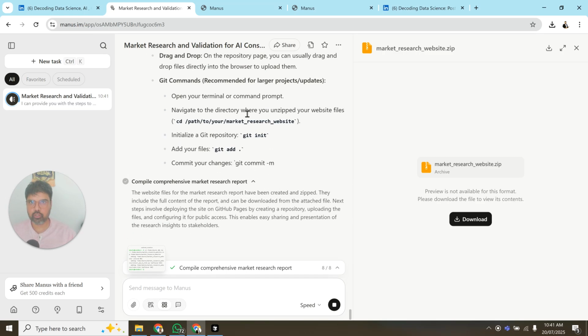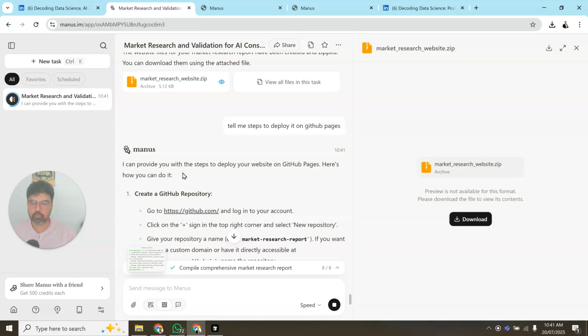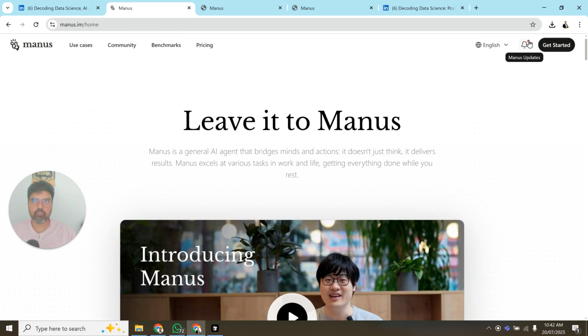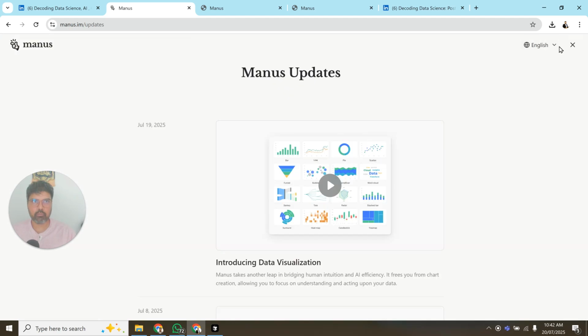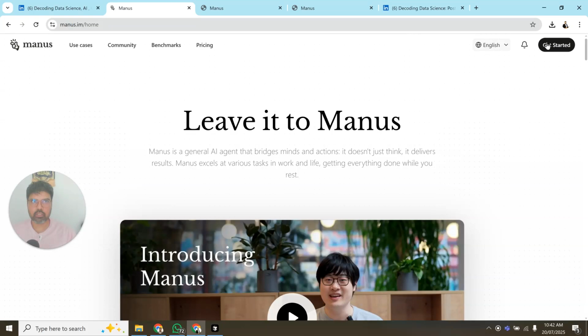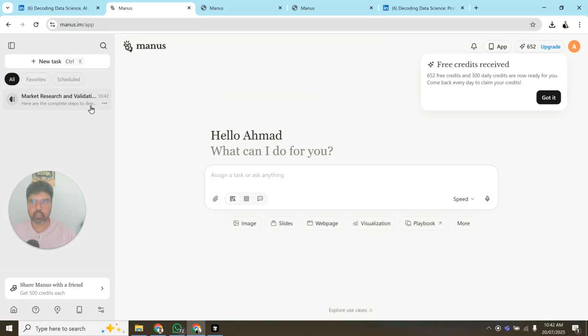So drag and drop on the repository page, go to this path, and it is able to do that. So you can do this as well. So you have the report, you want to do it in the website, you can do it. All these tasks, let me see how many tokens it has taken for me to do it. Before they used to allow one deployment per day, but now I think they have